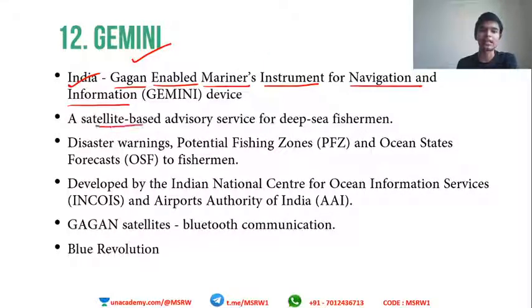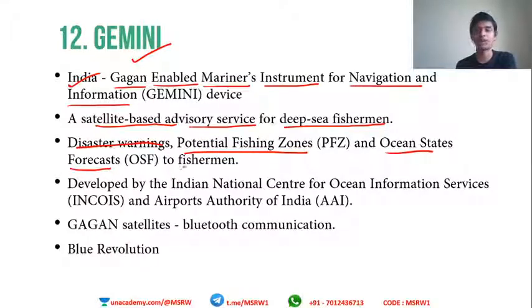It is a satellite based advisory service for deep sea fishermen. Fishermen go out into the deep seas, so they do not know the quantity of the fish that is available there. They do not know if some storm is coming. And our early warning systems are not up to the mark. So we have used Gemini to coordinate all these things to get better predictions. It is used for disaster warnings, potential fishing zones, ocean state forecasts, everything for fishermen. This is exclusively designed for fishermen.